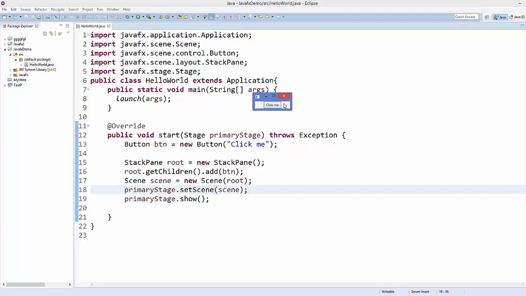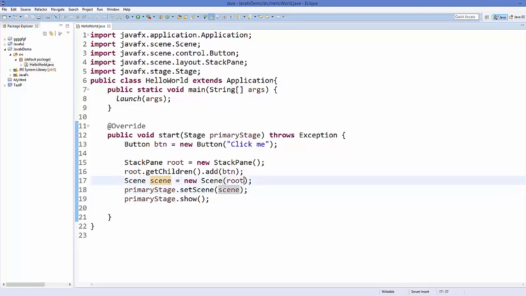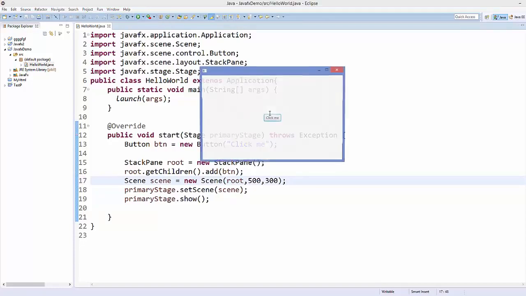Now to give some size to our scene, what we can do here is to the constructor we can add two more arguments. One is the width. So for example, I will give the width as 500 and 300 as height. Save your code and run it once again. And now you can see your button in the middle and you have a sized window of 500 by 300.